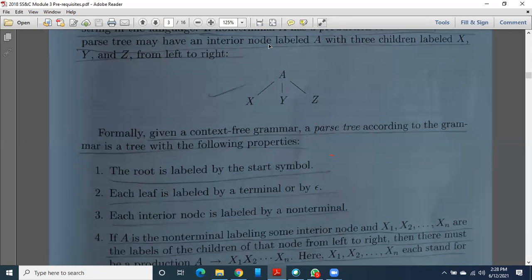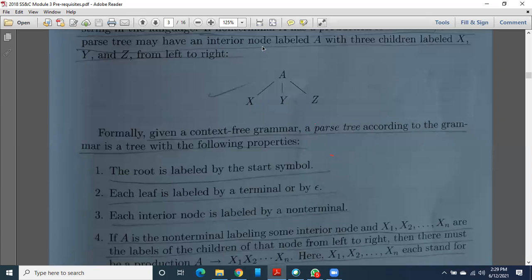At that time, if your tree is like this, with that parent or root node and its child A, and A again has three children, then this A is called an interior node. Usually, instead of calling it a root node, we call it an interior node. It means two types of nodes are there.